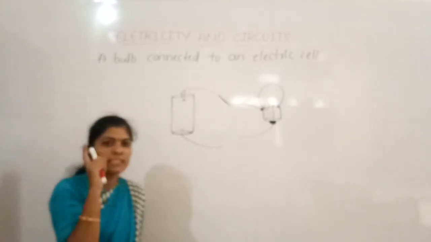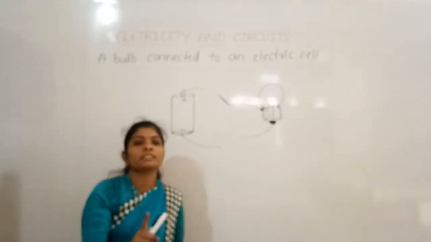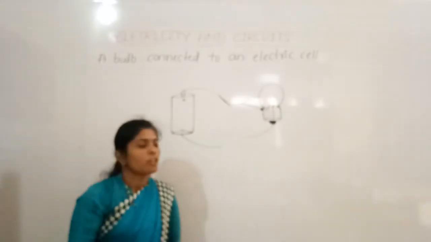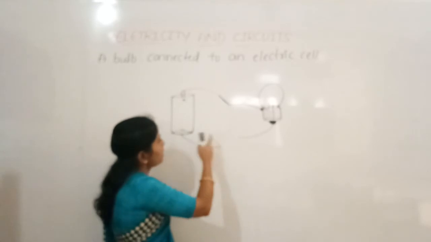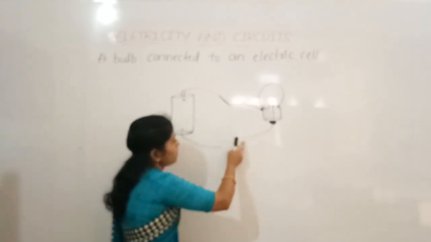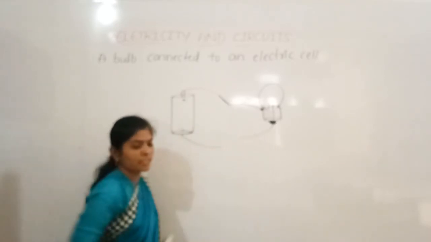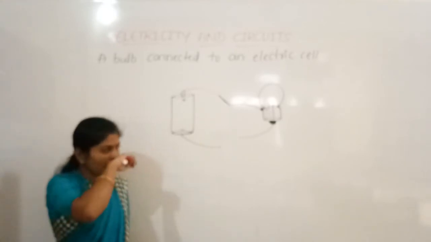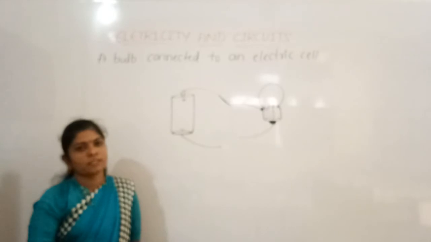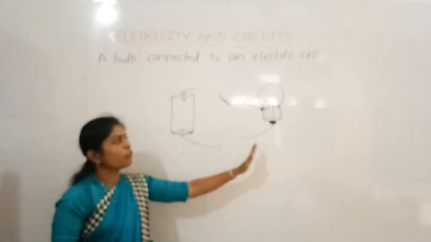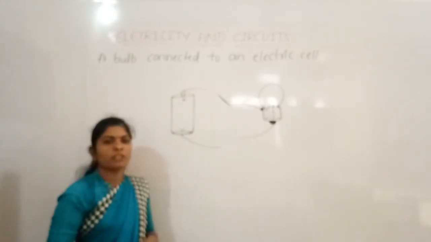The electricity supply will take place only when the circuit is complete. Here the negative terminal and one terminal of the bulb are not connected, so the circuit is incomplete and the bulb will not glow. Okay, is it clear?